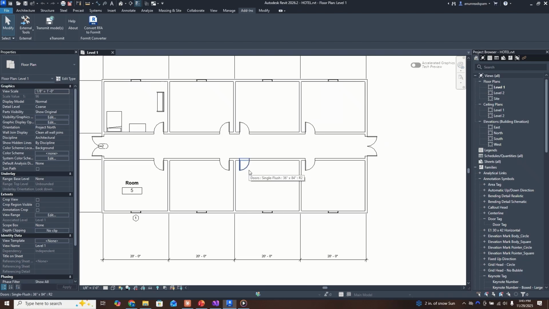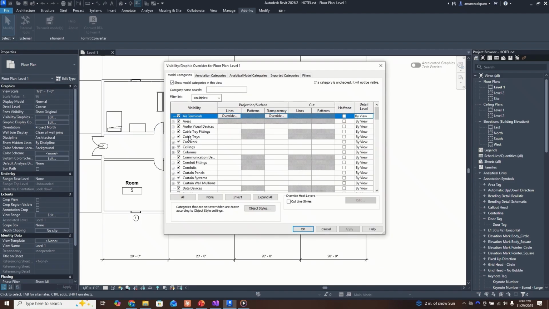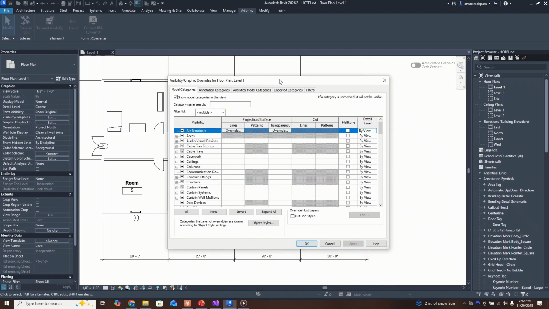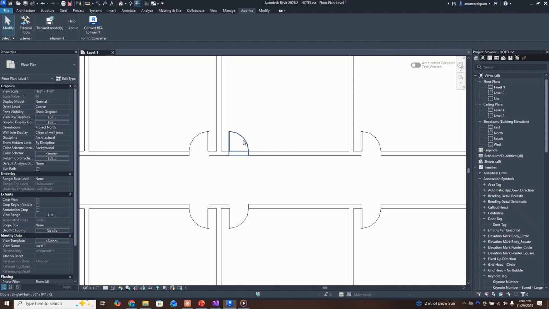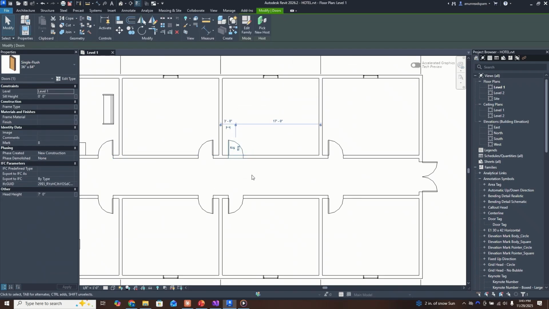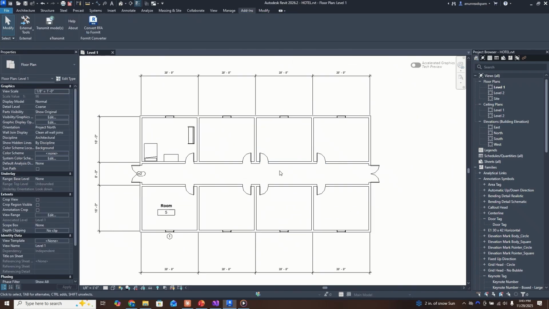Alright, so for this tutorial, we're going to be doing a very basic plugin, and what I decided to do is to make it faster to hide items using the visibility graphics settings. And so you might not be familiar with this workflow depending on how exactly you use Revit. So I'll show an example. Let's say I want to hide all the doors from the specific view.